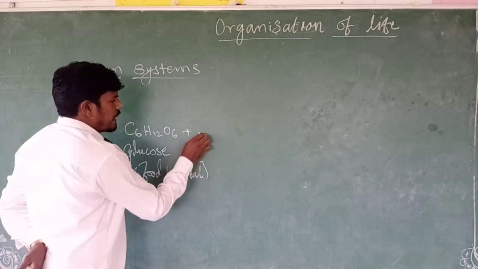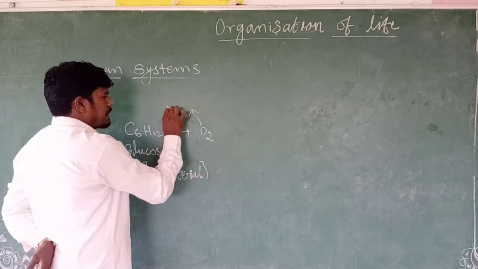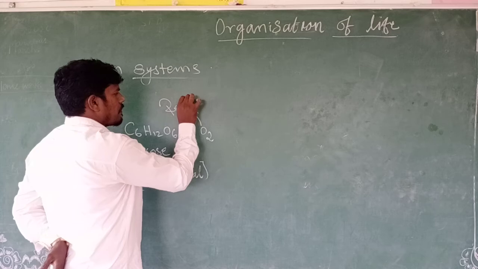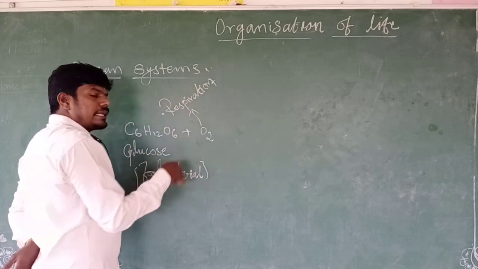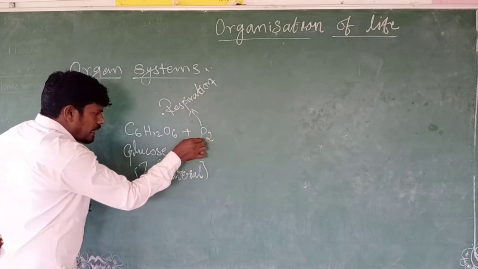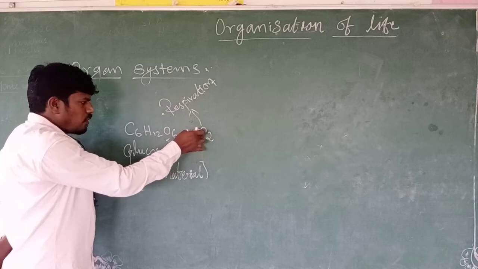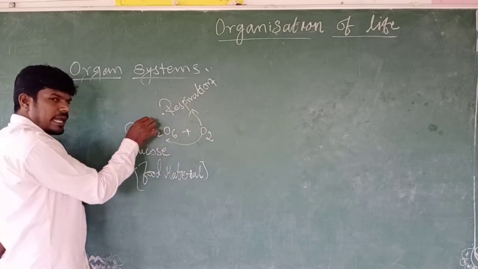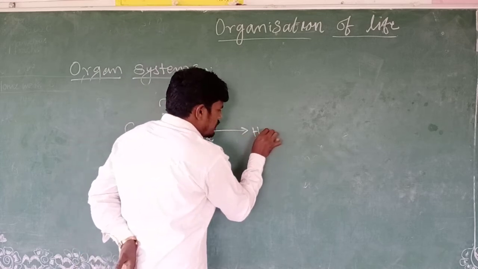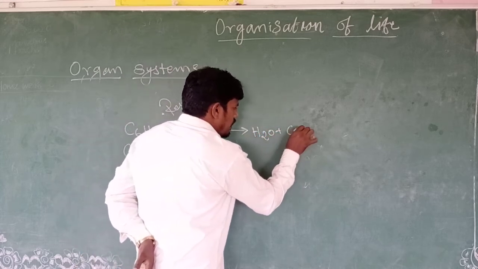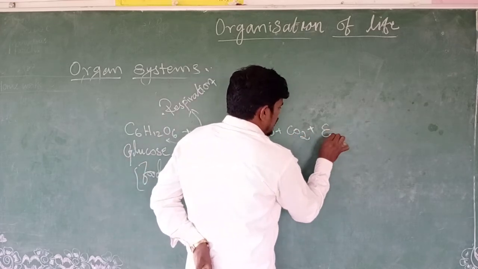With the help of oxygen, which enters our body during inhalation, the oxygen reacts with the glucose. Two molecules of oxygen: one reacts with the carbon, one more reacts with the hydrogen. So water molecules and carbon dioxide are produced, and at the same time energy is produced.